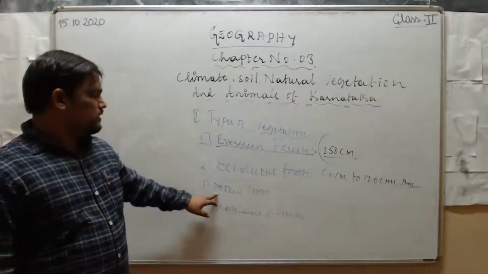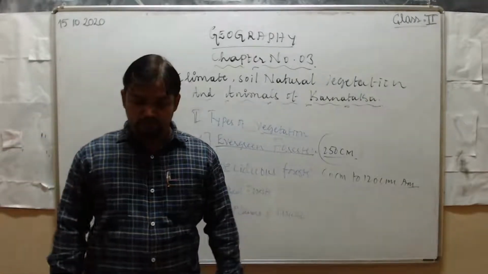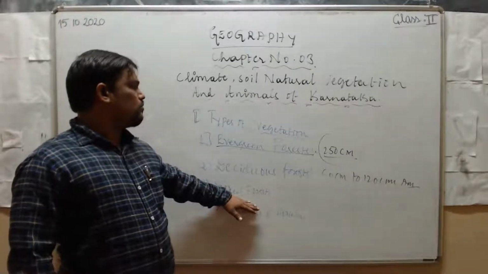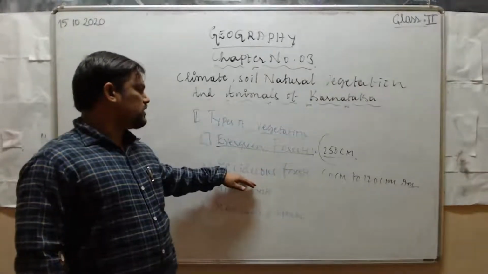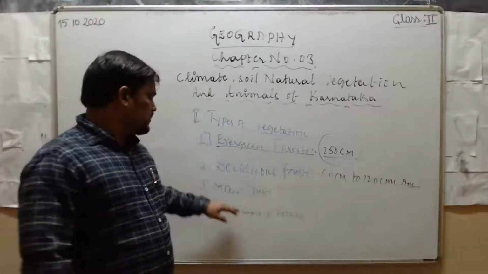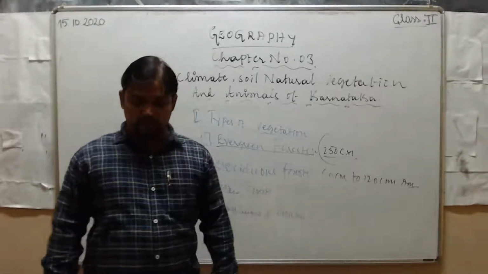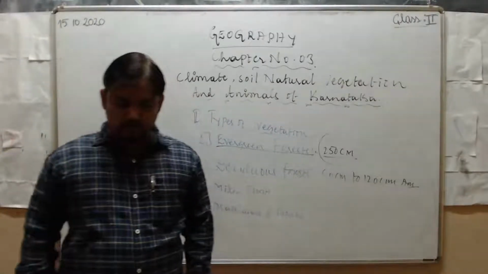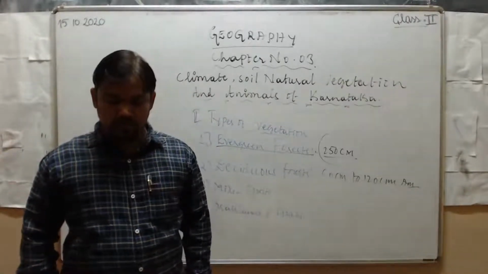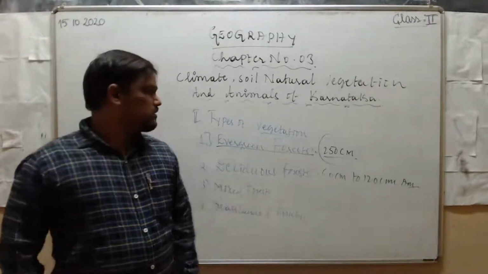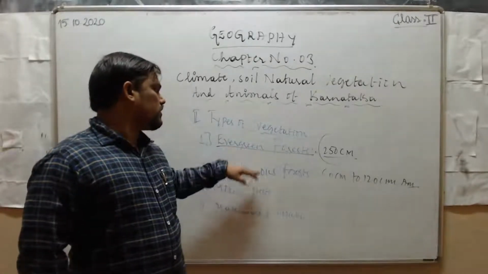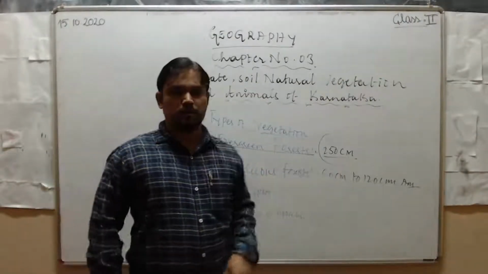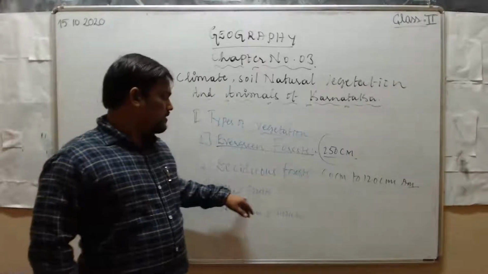Next type of forest is mixed forests. Mixed forest means these forests have the characteristics of both evergreen forest and deciduous forest. That's why these forests are called mixed forests. The growing of evergreen and deciduous trees together forms the mixed forest. It means whatever trees are growing in evergreen forest and deciduous forest, all those trees and plants are growing in this mixed forest. So that's why these forests are called mixed forests.